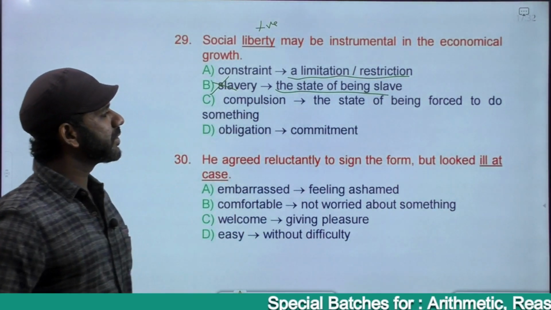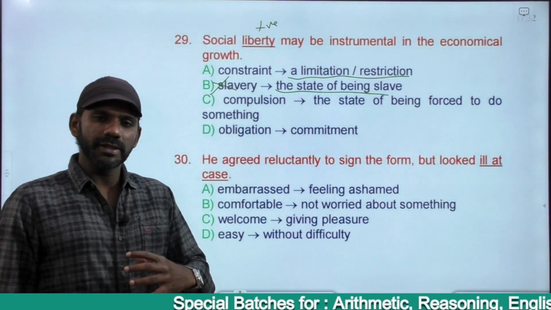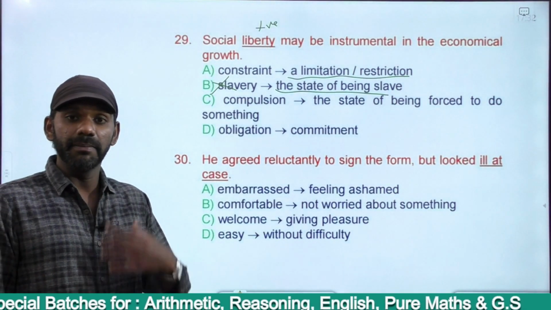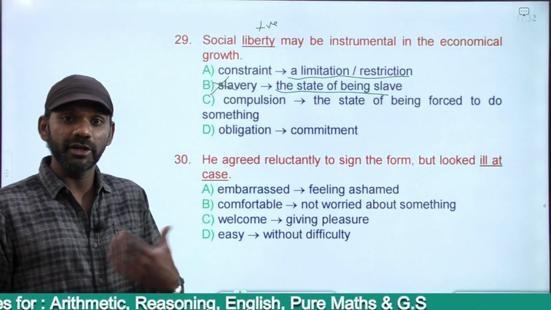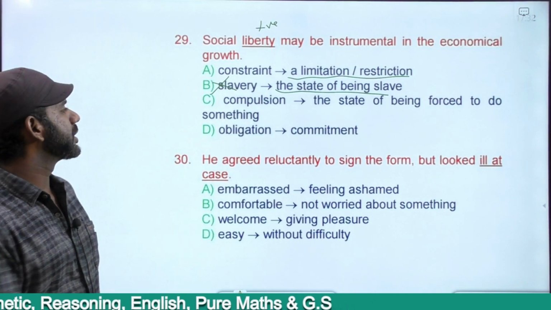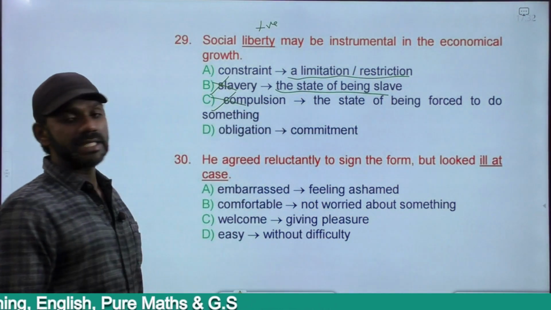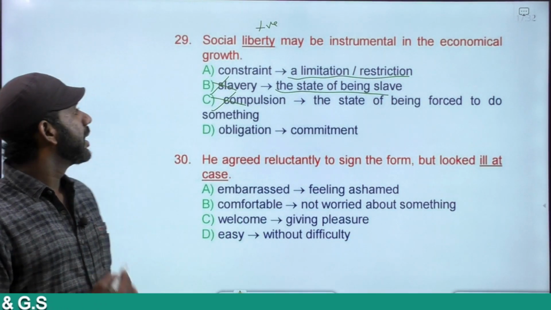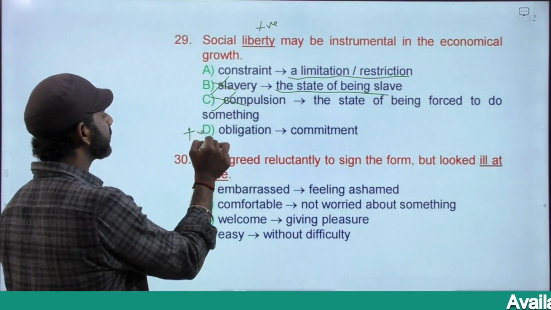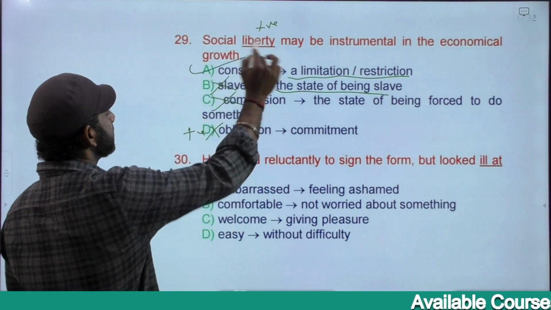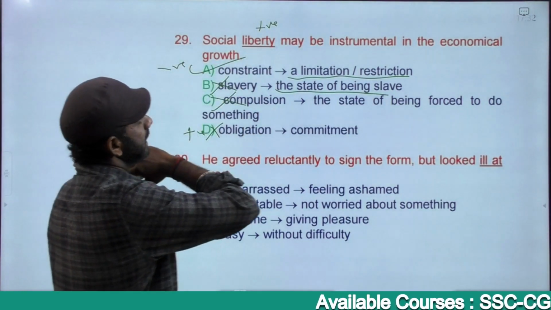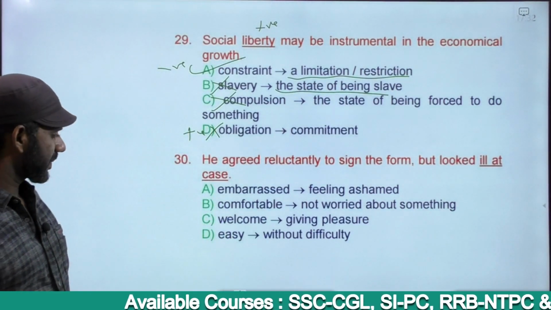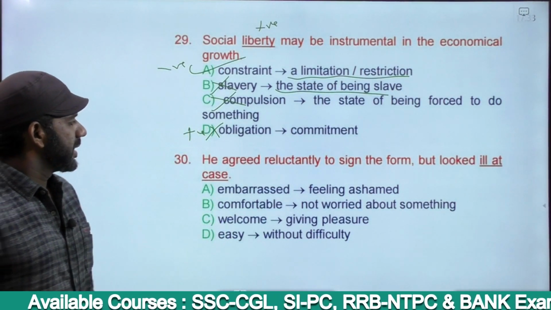Compulsion is a state of being forced to do something. Forcing someone to do something is termed as compelling. That means he does not want to do it, we make him do it. That's called compelling or forcing him. Not related to liberty, eliminated. Obligation, commitment, what we have to do, our duty, our responsibility. Positive word, we need a negative word as the antonym, eliminated. The answer must be constraint, a limitation or restriction. Got it?